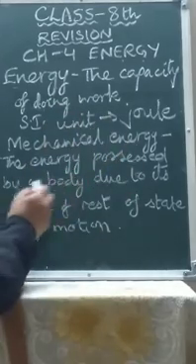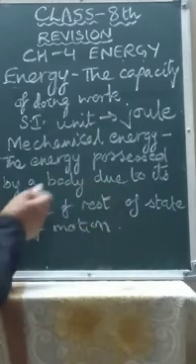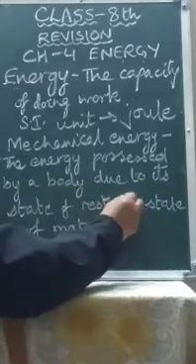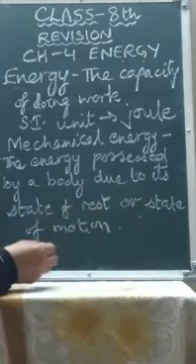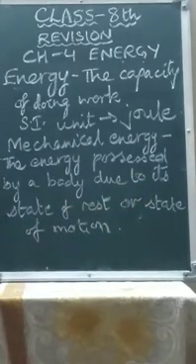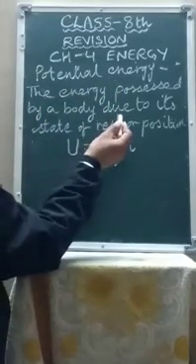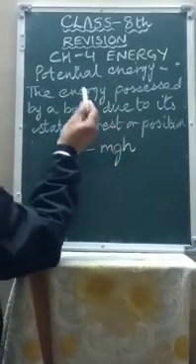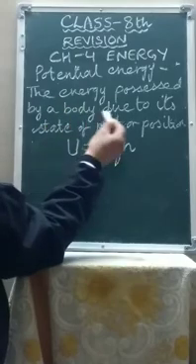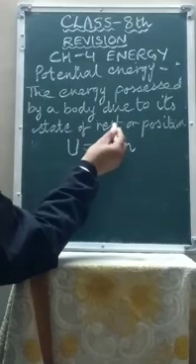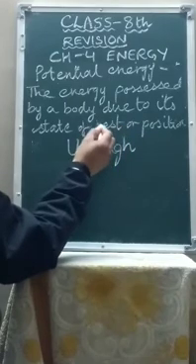The energy possessed by a body due to its state of rest or state of motion is called mechanical energy. Two types of mechanical energy are potential energy and kinetic energy. The energy possessed by a body due to its state of rest or position is called potential energy.